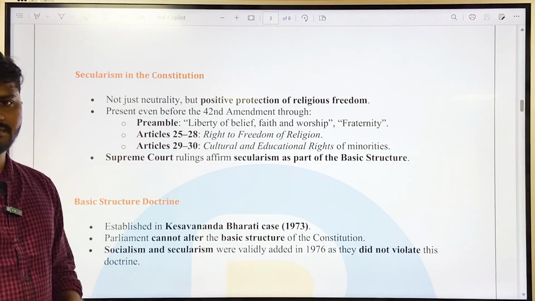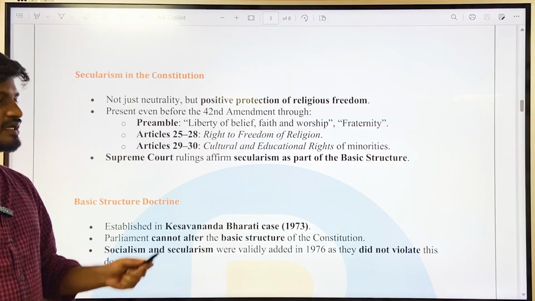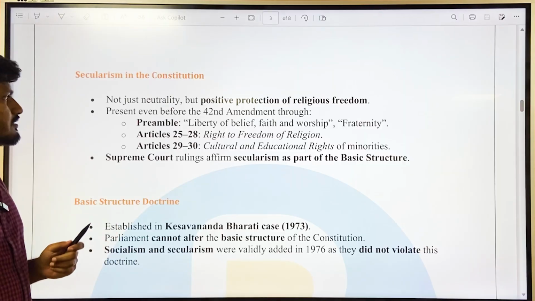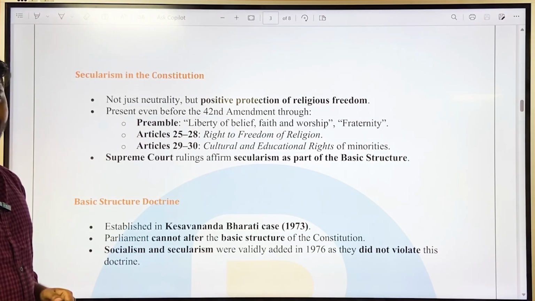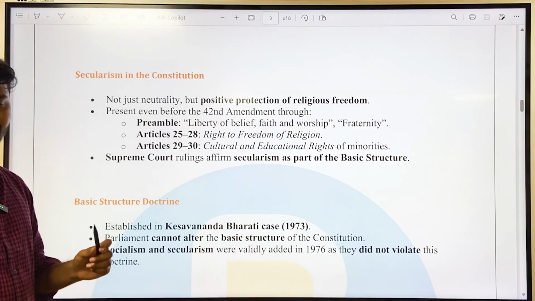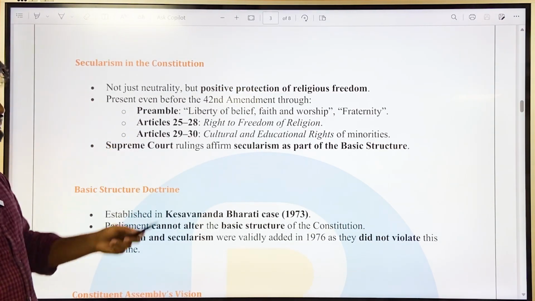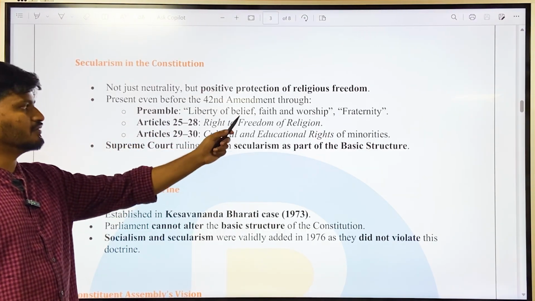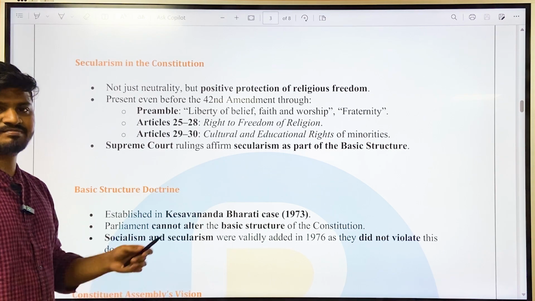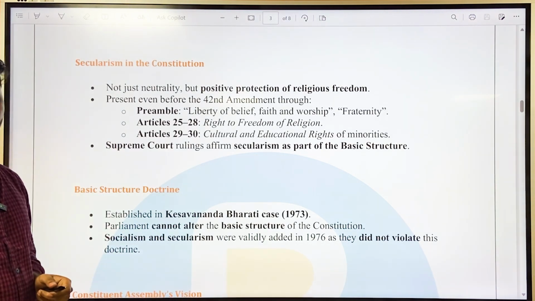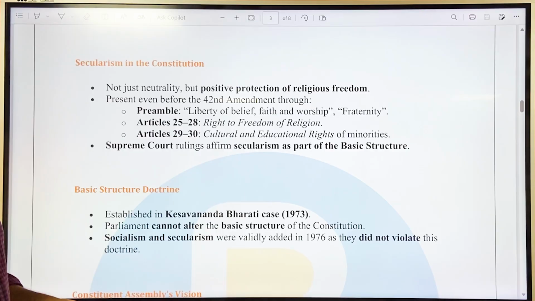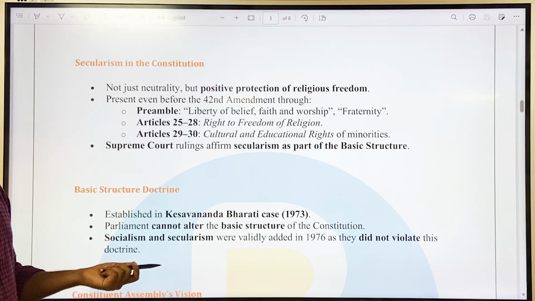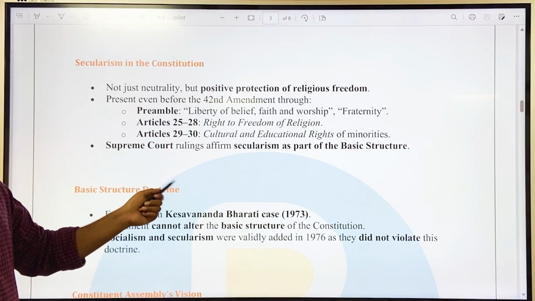What about secularism then? Secularism also was not mentioned in the original constitution. However, it is reflected throughout the constitution. That is not just neutrality but also positive protection of religious freedom, the Sarva Dharma Samabhava concept in the Indian constitution. It was present even before the 42nd Amendment Act through the preamble's liberty of belief, faith and worship, and also fraternity, that is brotherhood, and under Articles 25 to 28, the right to freedom of religion, and Articles 29 to 30, the cultural and educational rights of minorities. What kind of minorities? Both religious as well as linguistic minorities.